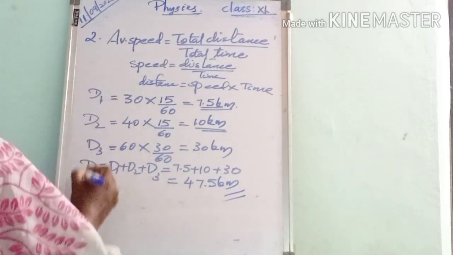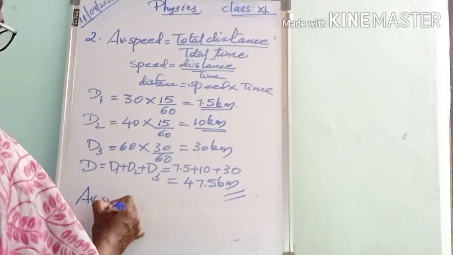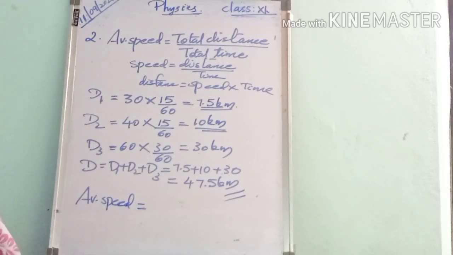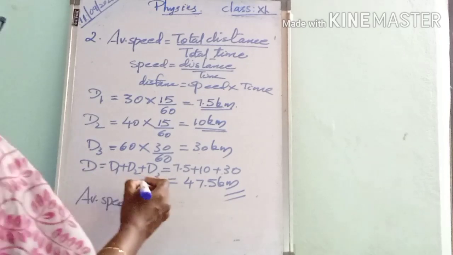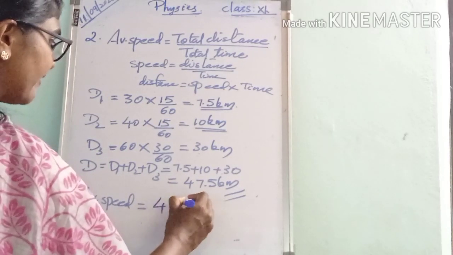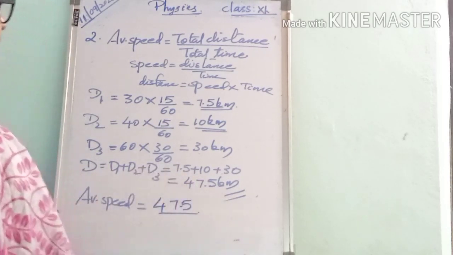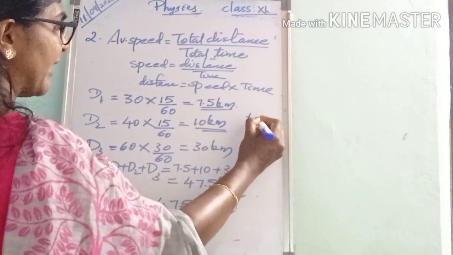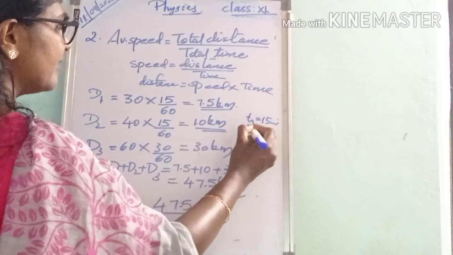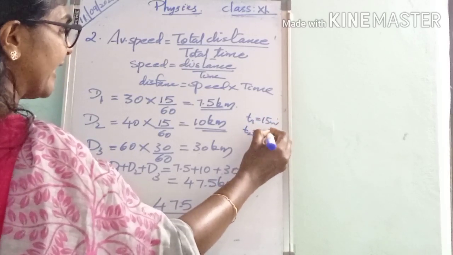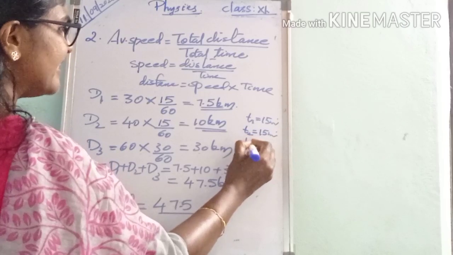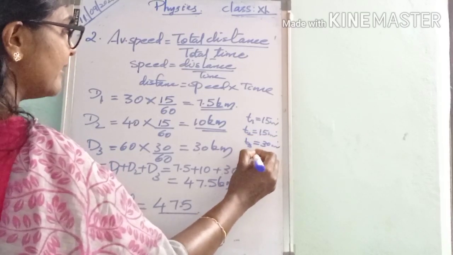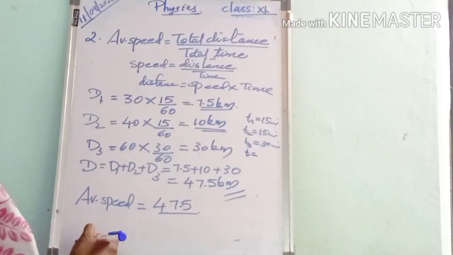Next we can find the average speed. What is average speed? Total distance traveled by total time. The total distance is 47.5, divided by the total time. Here the first time T1 is 15 minutes, the second time T2 is again 15 minutes, and T3 is 30 minutes. Then what is the total time? T1 plus T2 plus T3.